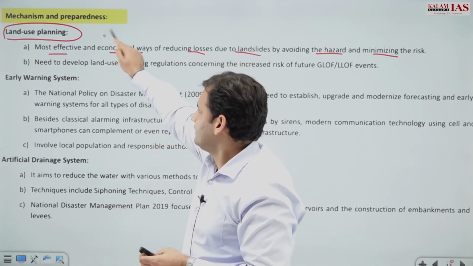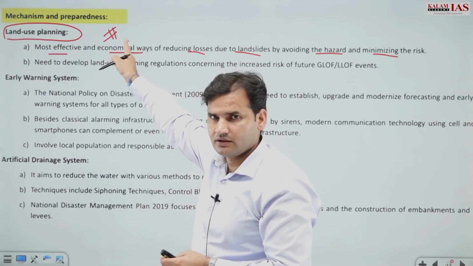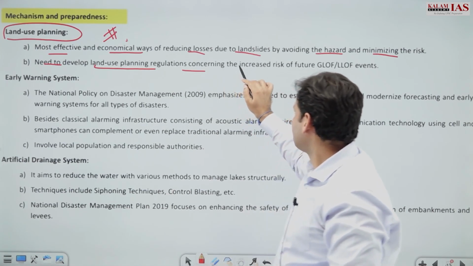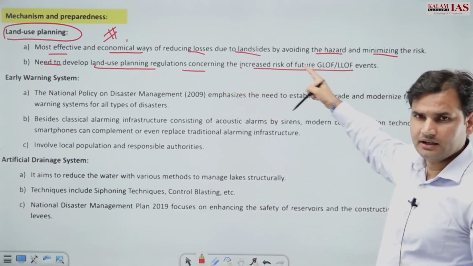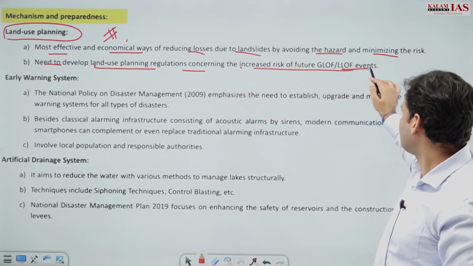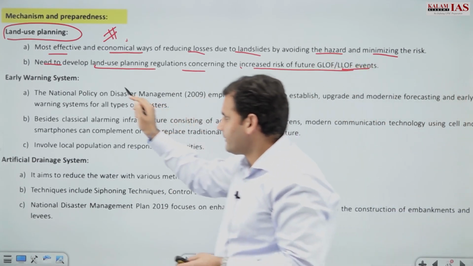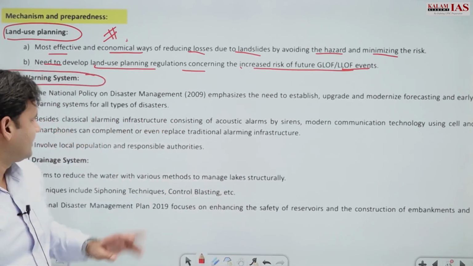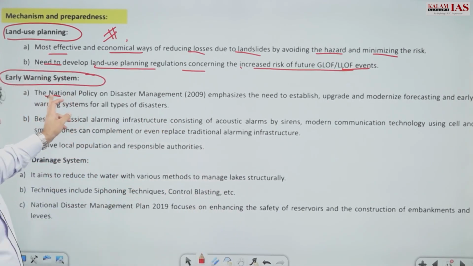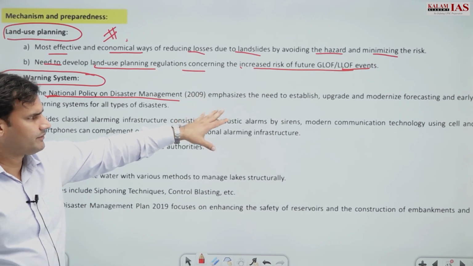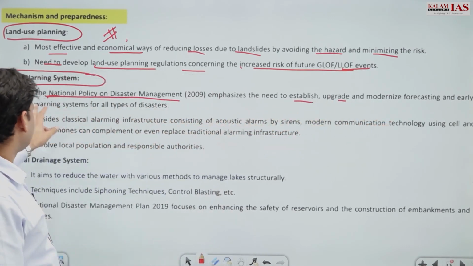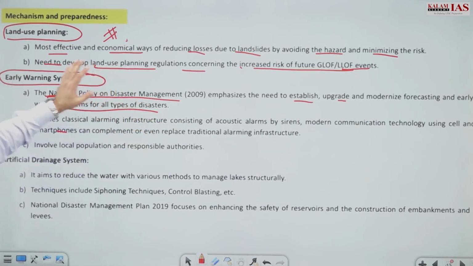This has to be very well thought of, right? And we need to develop land-based planning regulations concerning the increasing risk of future GLOF events, and very important, an early warning system, right? The national policy on disaster management emphasizes the need to establish, upgrade and modernize forecasting and early warning systems for all types of disasters, right?